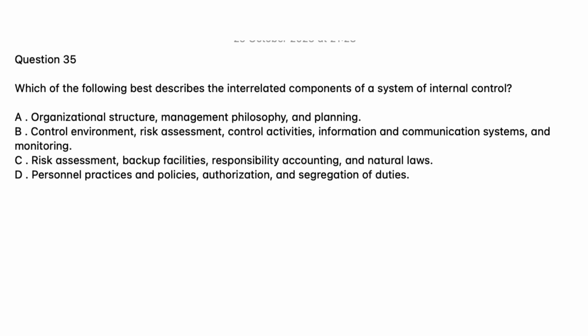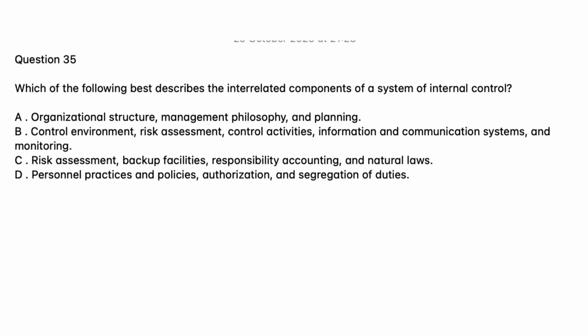Question 35. Which of the following best describes the interrelated components of a system of internal control? A. Organizational structure, management philosophy, and planning. B. Control environment, risk assessment, control activities, information and communication systems, and monitoring. C. Risk assessment, backup facilities, responsibility accounting, and natural laws.